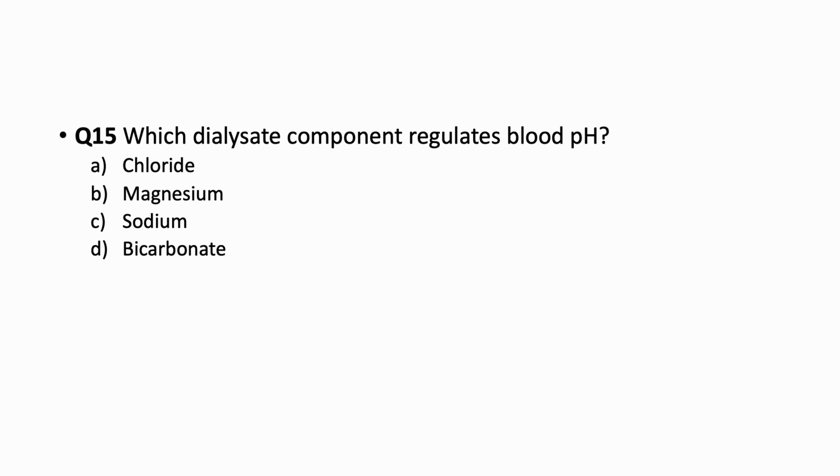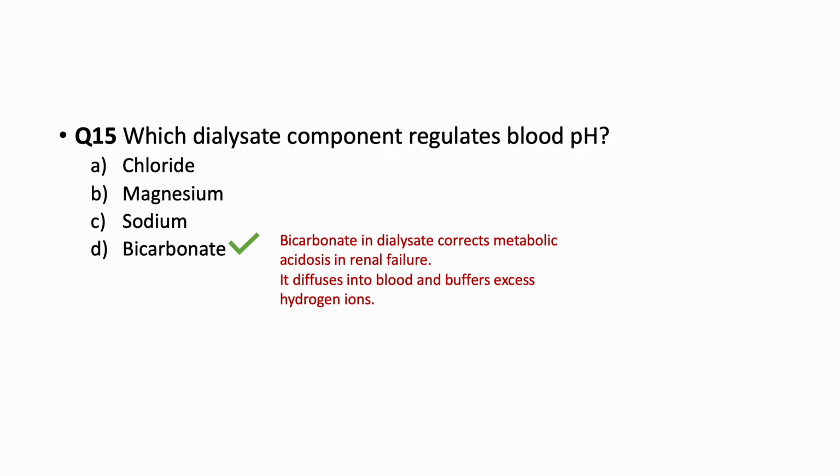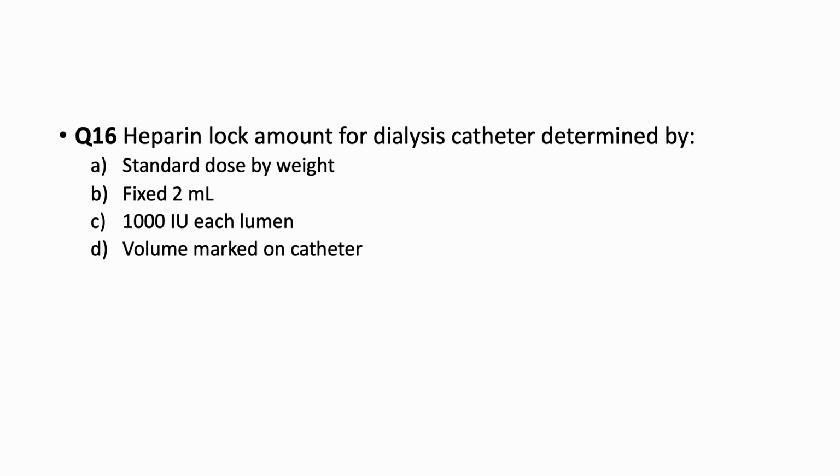Moving to next question, it says which dialysate component regulates blood pH. So out of these four, which component regulates blood pH? So the answer is bicarbonate. Bicarbonate in dialysate corrects metabolic acidosis. It diffuses into blood and buffers excessive hydrogen ions. So this is how it regulates the blood pH.